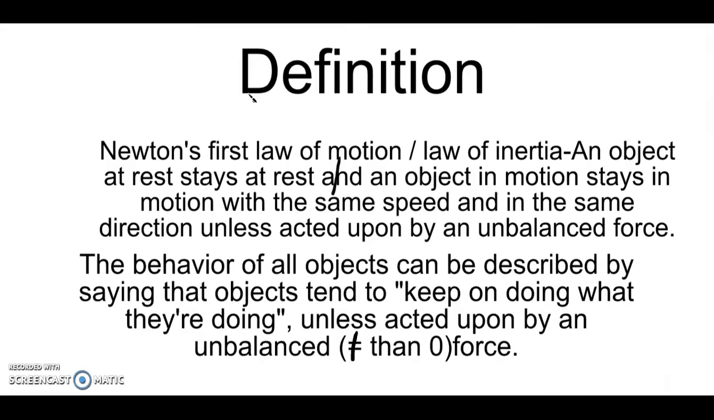So Newton's first law has a set definition. It's been varied quite a bit, so I'm going to give two of the most popular ones that I just found on the web, and these are the ones that seem the most helpful to me. The first one is Newton's first law of motion, or the law of inertia, as it's sometimes called: an object at rest stays at rest, and an object in motion stays in motion with the same speed and in the same direction unless acted upon by an unbalanced force.